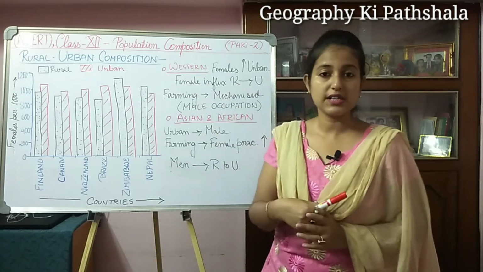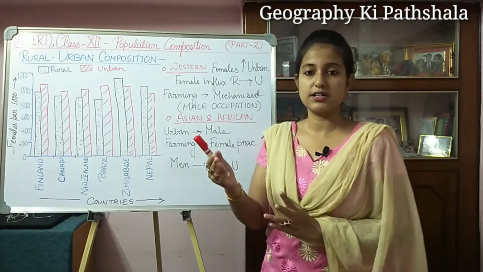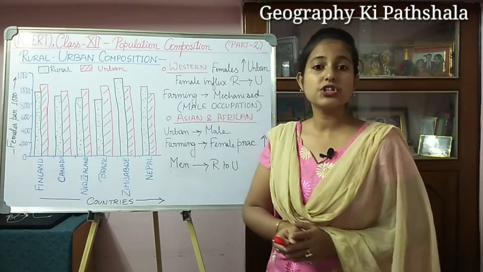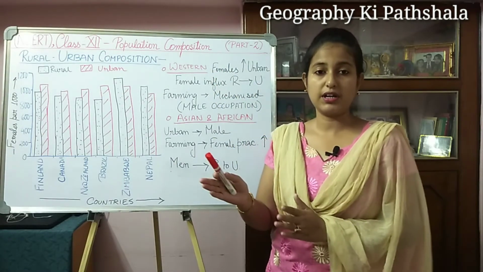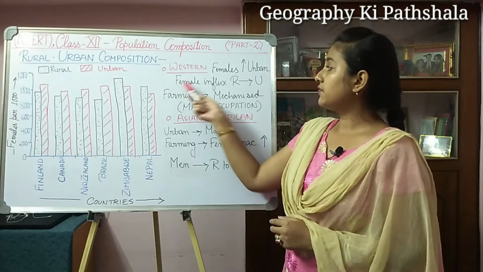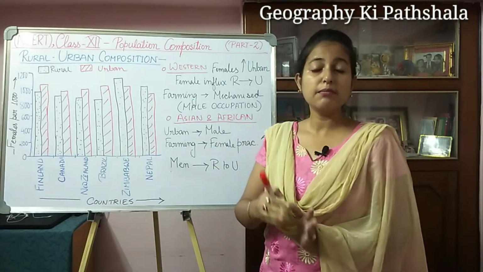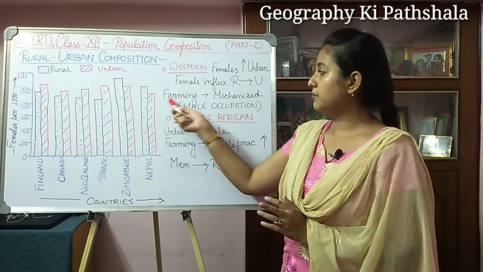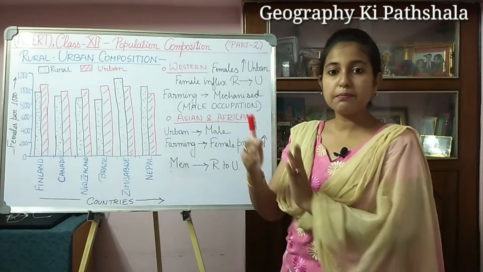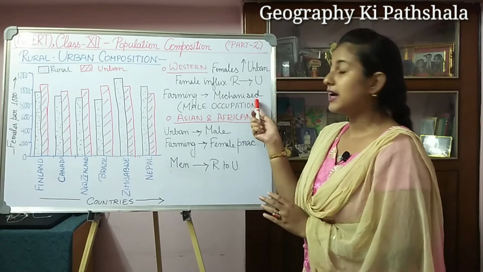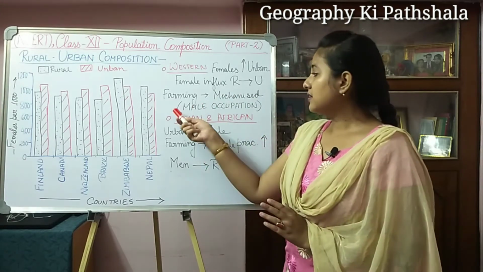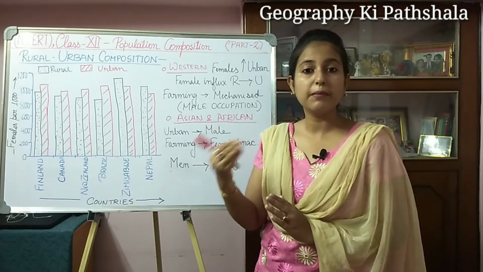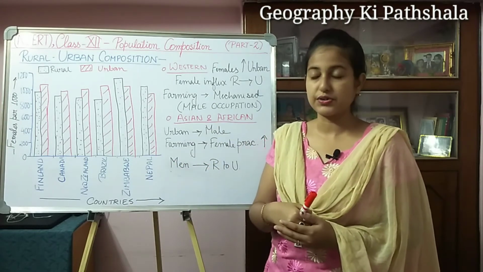And we can also say that in western countries we can see a high concentration of females in urban areas, because females generally migrate from rural to urban areas, and their farming is based on mechanized techniques, and farming is the main occupation of the male population in western countries.